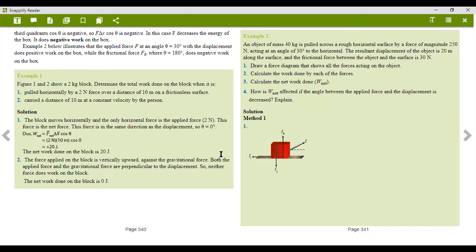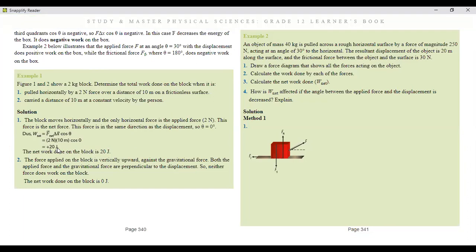So what do we have? We do not have friction. So in this case, it's straight the force times distance times cos theta. But in this case, it's not important because we already know the angle is 0 because they're in the same direction. So it might as well have been force times distance. But it's always good that you write everything to its completion in order to get the correct answer, and to sometimes see, when you make an error, where you can fix your work.